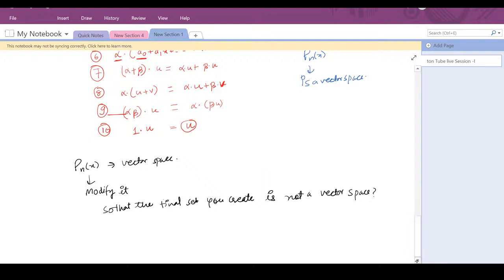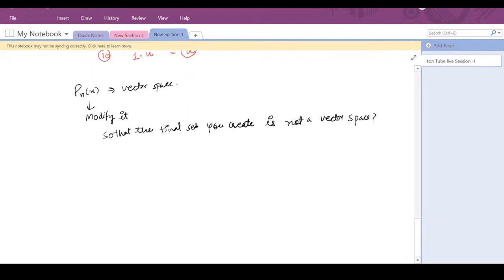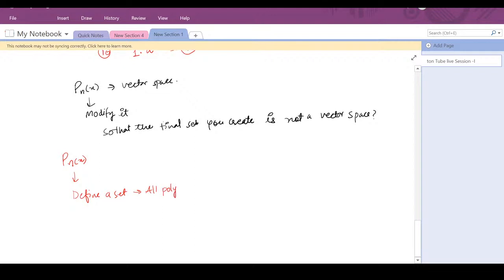Okay, so let me tell you what that is. I defined Pn of x as the set of all polynomials of degree less than or equal to n. Now you modify it. Define a set of all polynomials of degree exactly n.